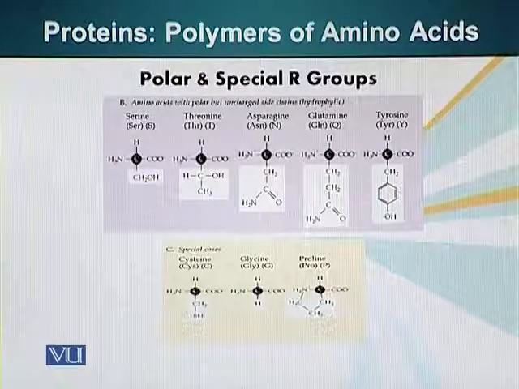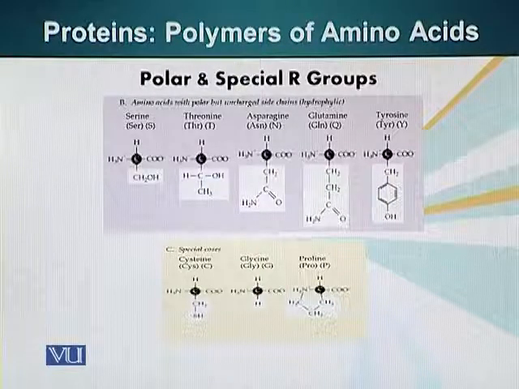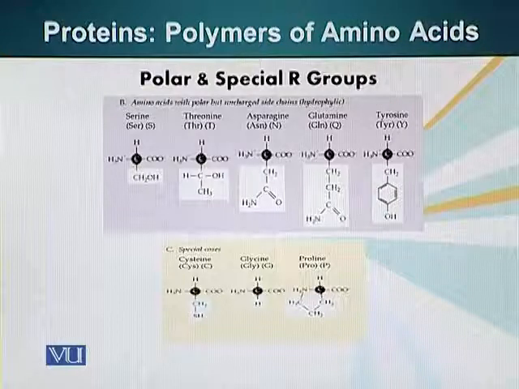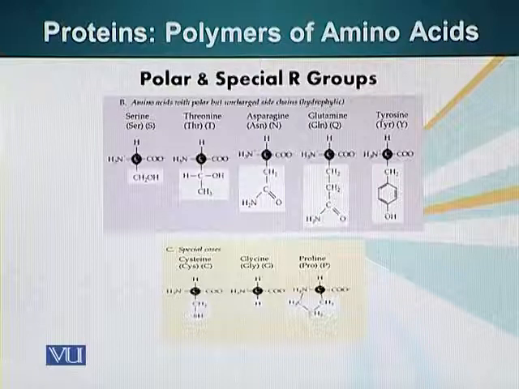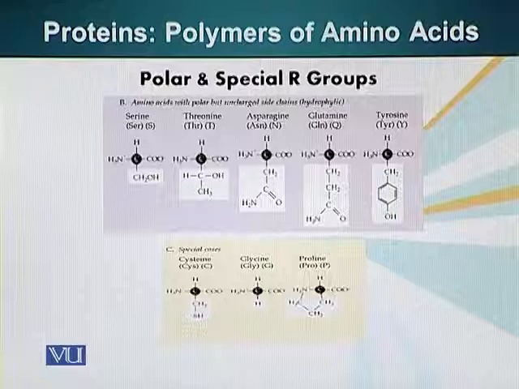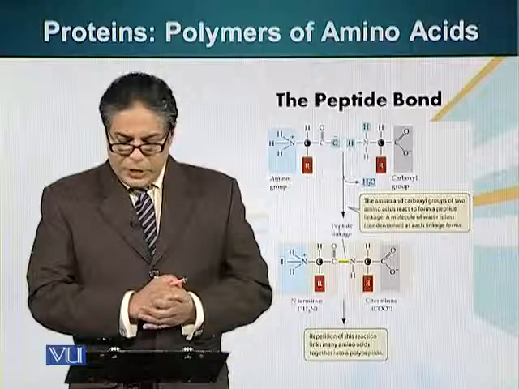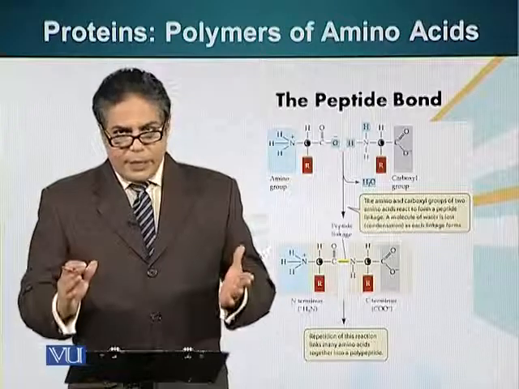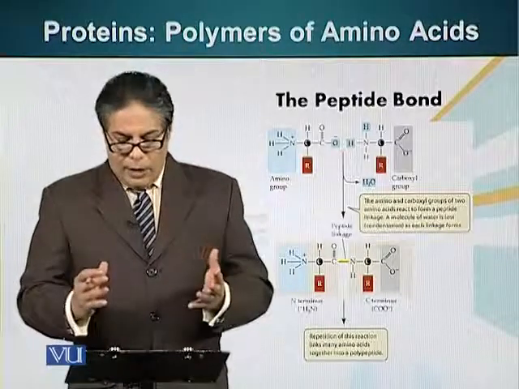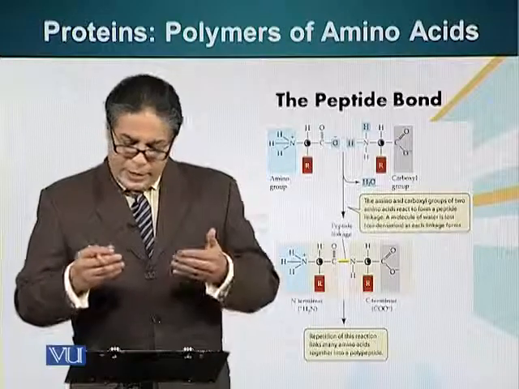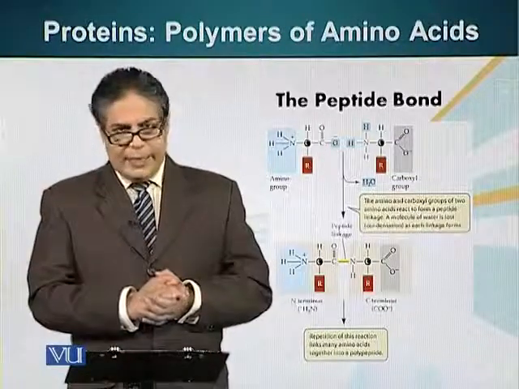And there's a group of amino acids which are special cases, three amino acids in this group. The most important one that I want you to pay attention to is cysteine, because the sulfur atom in cysteine can form sulfide bonds within the protein molecule, and that results in a specific shape of the protein. Next, I briefly want to mention how these amino acids are linked together. We will cover that in the next module.